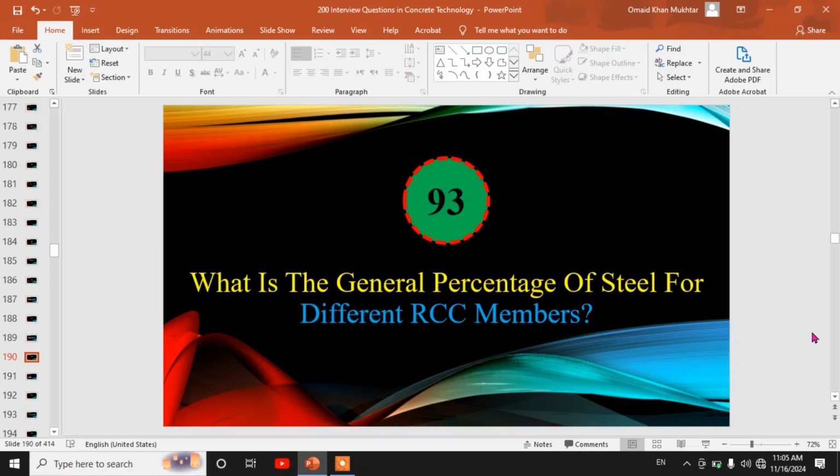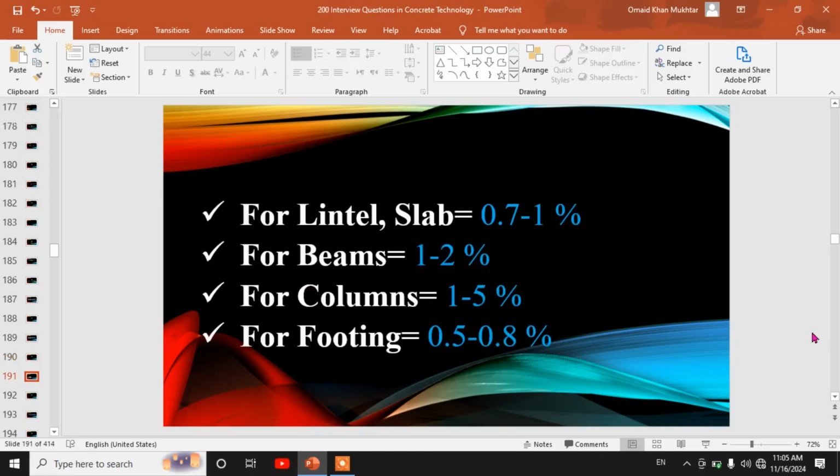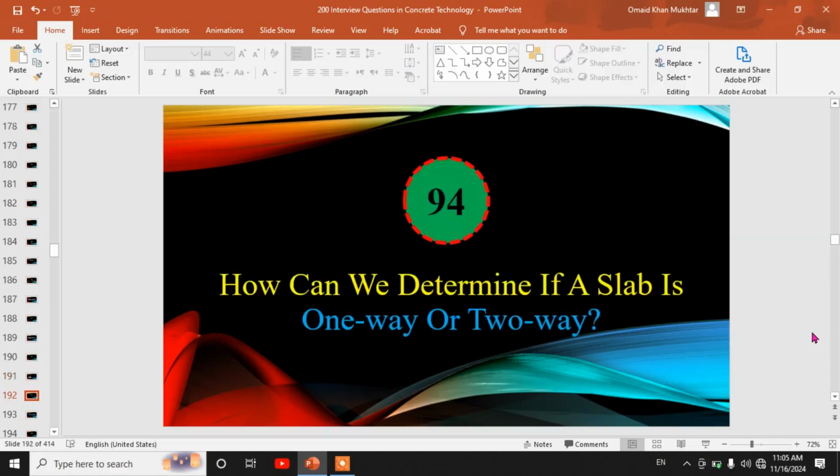93rd, what is the general percentage of steel for different RCC members? For lintel and slab we have 0.7 to 1%. For beams we have 1 to 2%. For columns we have 1 to 5%. For footing we have 0.5 to 0.8%.